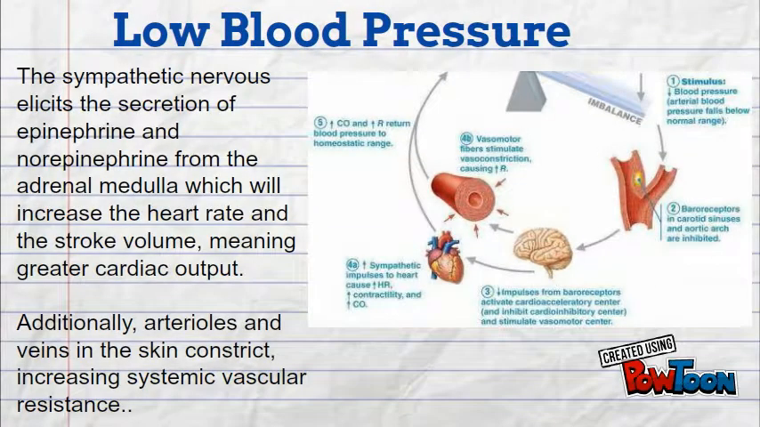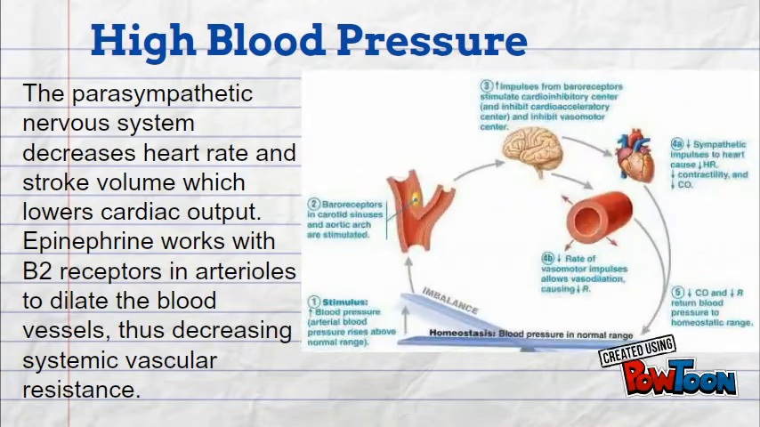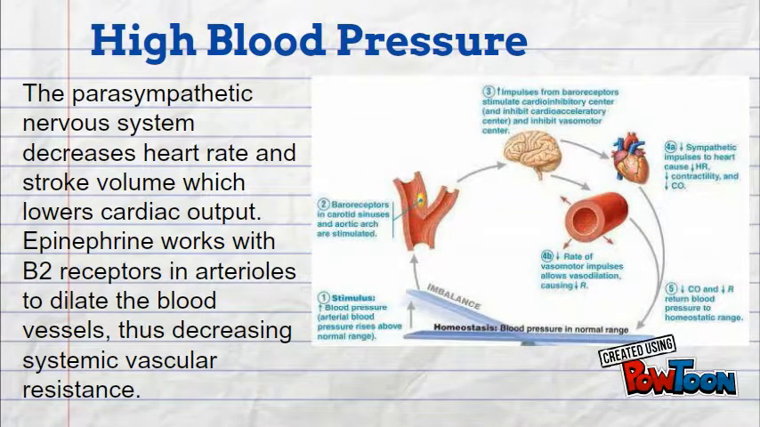In the case of low blood pressure, the sympathetic nervous system will elicit the secretion of epinephrine and norepinephrine from the adrenal medulla, which will simultaneously increase the heart rate and stroke volume, meaning greater cardiac output. Additionally, arterioles and veins in the skin constrict, increasing systemic vascular resistance. This is in comparison to when blood pressure is high. The parasympathetic nervous system decreases the heart rate and stroke volume, which lowers the cardiac output. Epinephrine works with B2 receptors in arterioles to dilate the blood vessels, thus decreasing systemic vascular resistance.